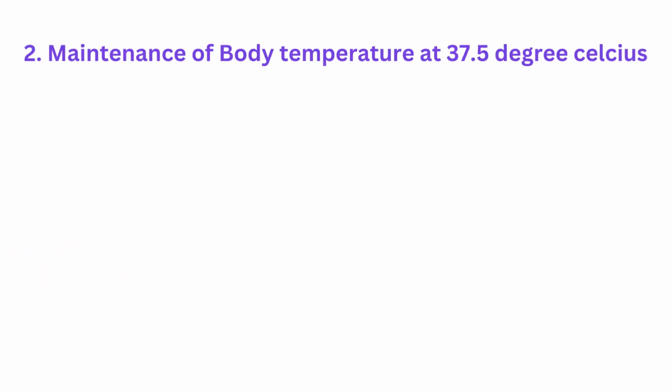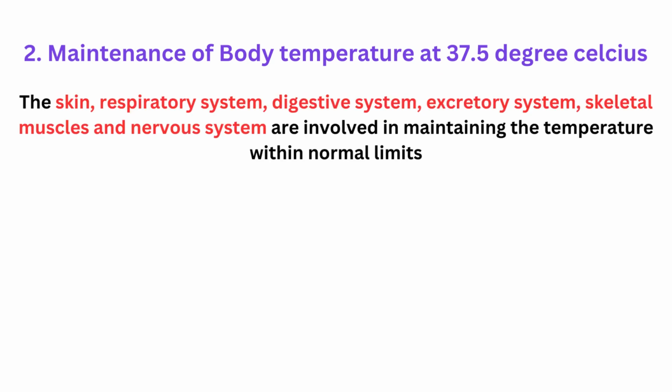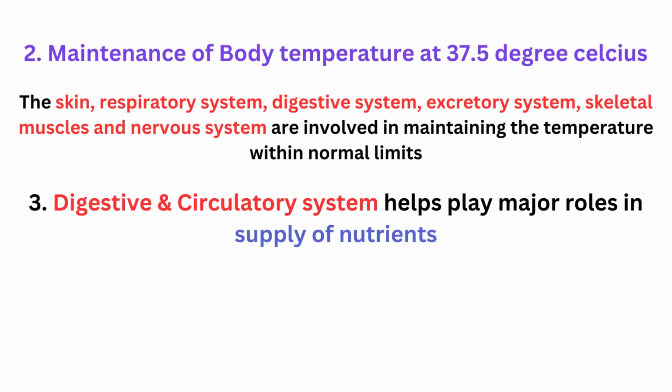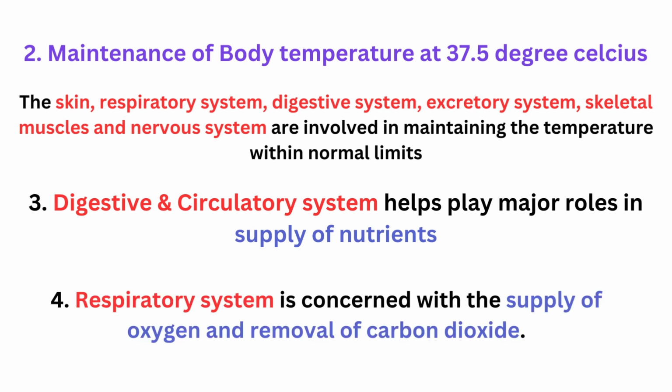Next is maintenance of body temperature at 37.5 degrees Celsius. The skin, respiratory system, digestive system, excretory system, skeletal muscles and nervous system are involved in maintaining the temperature within normal limits. Digestive and circulatory system help play major roles in supply of nutrients. Respiratory system is concerned with the supply of oxygen and removal of carbon dioxide.